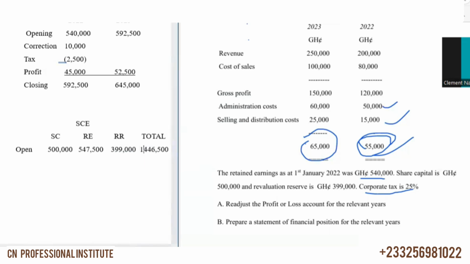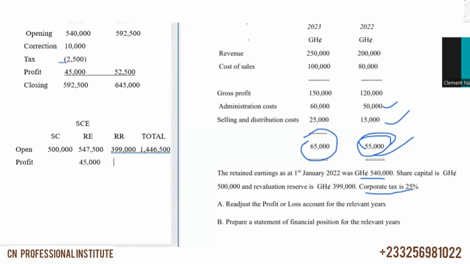Then we bring the opening, then profit for the year. So this is for 2022. Profit for the year, we'll add it to the retained earnings, and that's the 45,000 for 2022. When you add it, you get the total here. You get this 592,500.